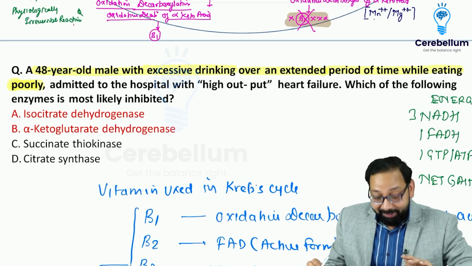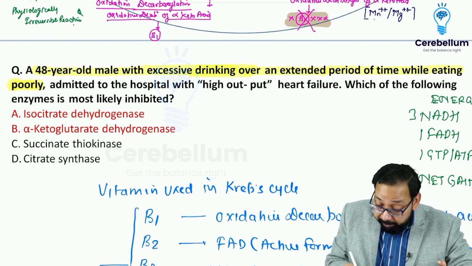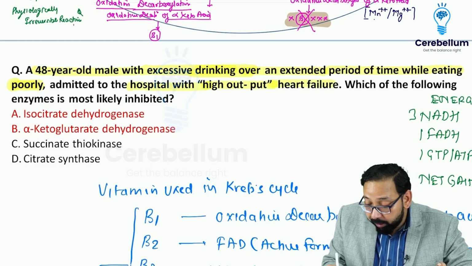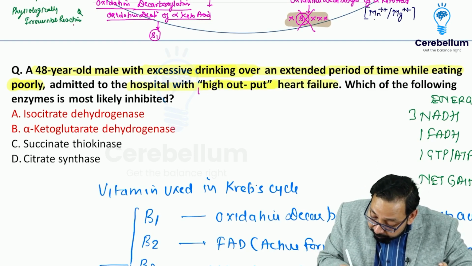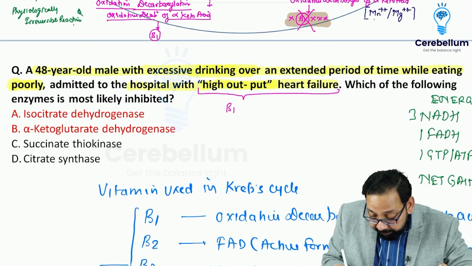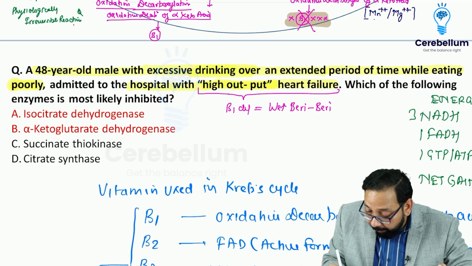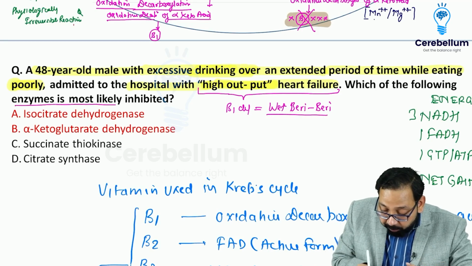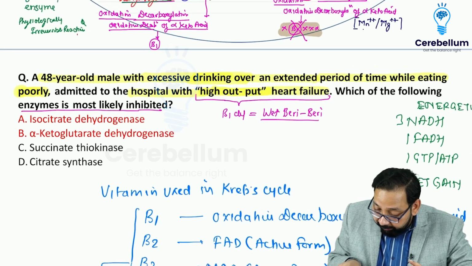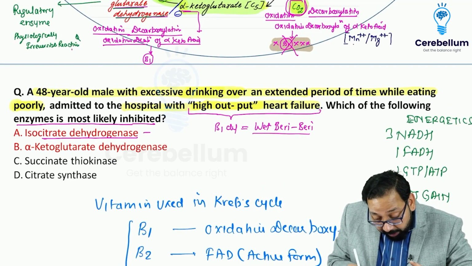So anyways, a patient is taking alcohol for a long time, now admitted to the hospital with high output cardiac failure. And you know, whenever you see high output cardiac failure and thiamine deficiency, B1 deficiency leading to wet beriberi. So which of the following enzymes is most likely inhibited? You can easily say isocitrate dehydrogenase catalyzes oxidative decarboxylation, but B1 is not a cofactor.